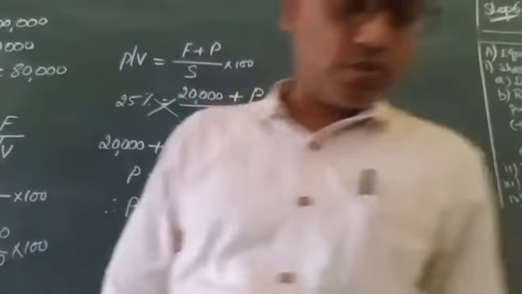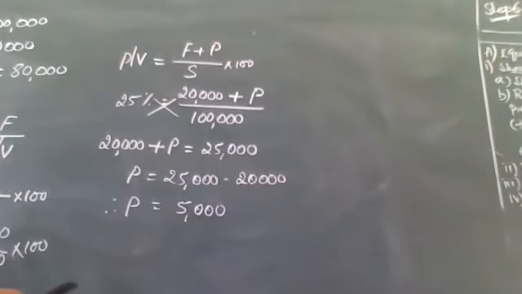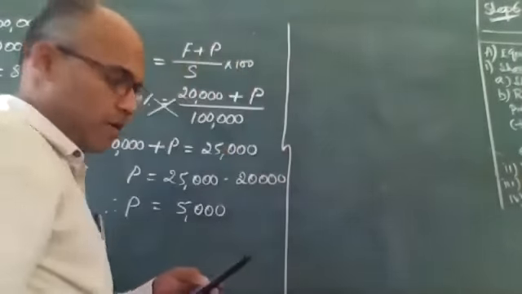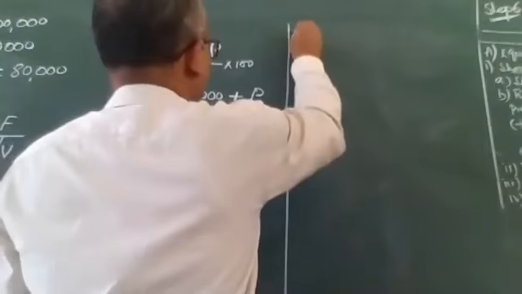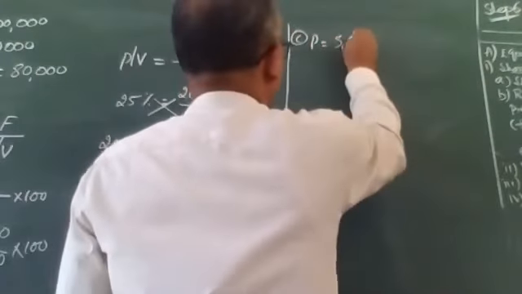In 14C, company has a profit of 5,000 rupees.